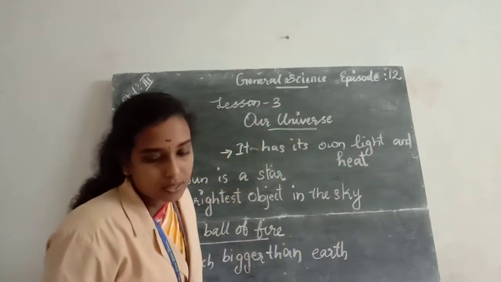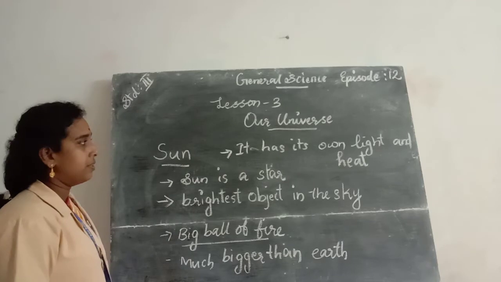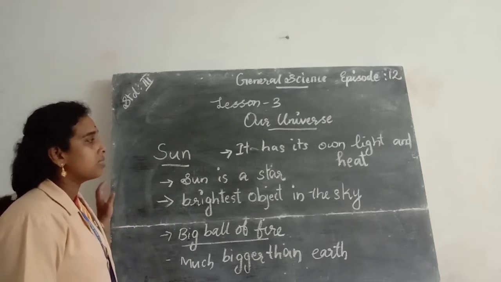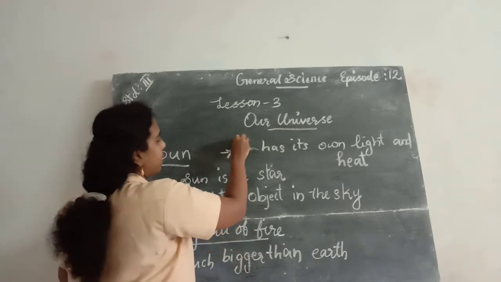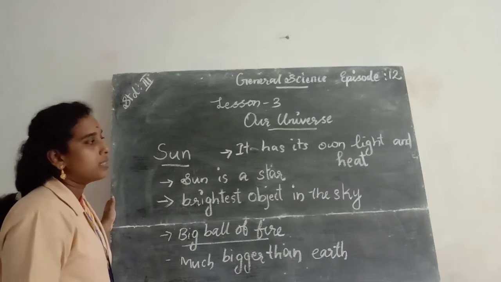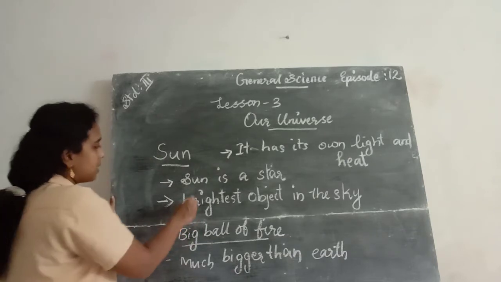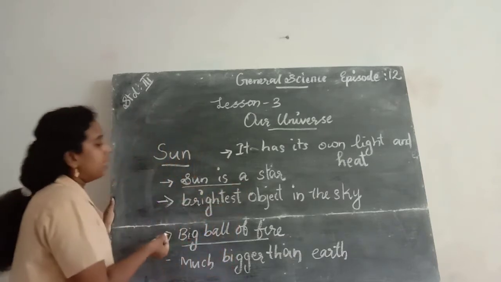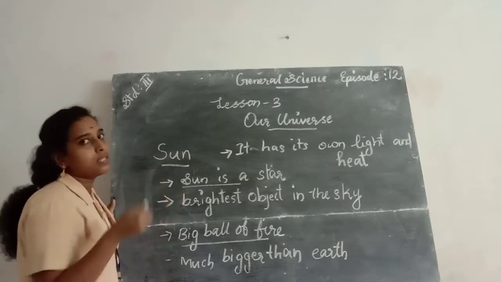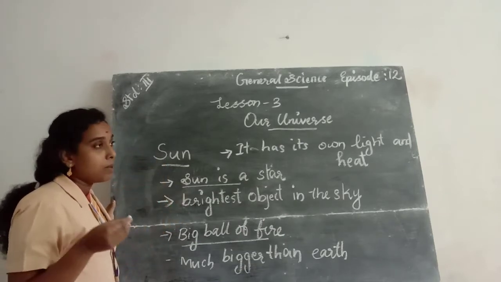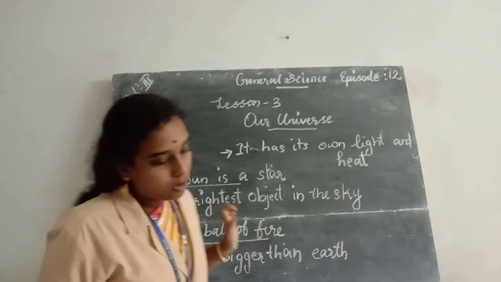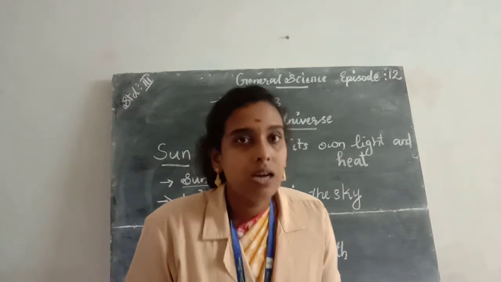It has its own light and heat. Okay. So which star has its own light and heat? It's the sun. The sun has its own light and heat. So the sun is a star. Then the sun is the brightest object in the sky. The sun is the brightest object in the sky because it is the closest star to the earth.